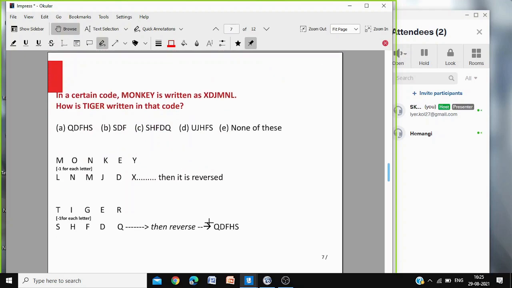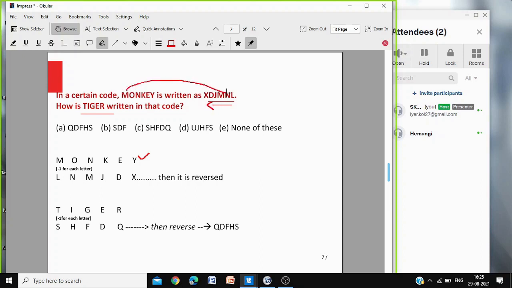Now in a certain code, monkey is written like this. How is tiger written in that code? Options given. Now monkey, and the code. There is the monkey and there is the code given. Now you see that M and X do not match. So what you have to do is write it in the reverse order, because M and L will match.